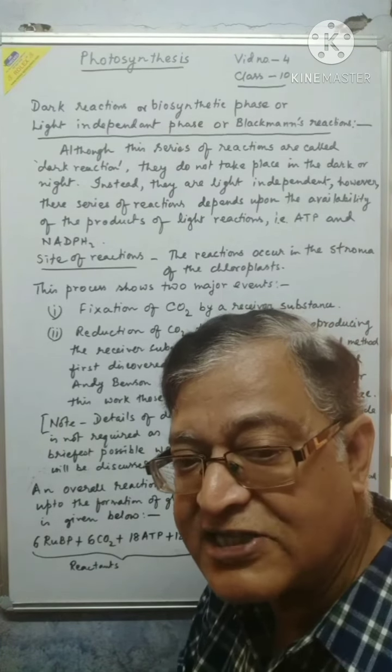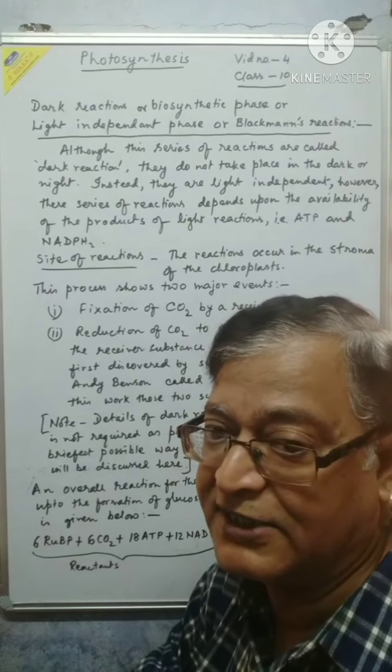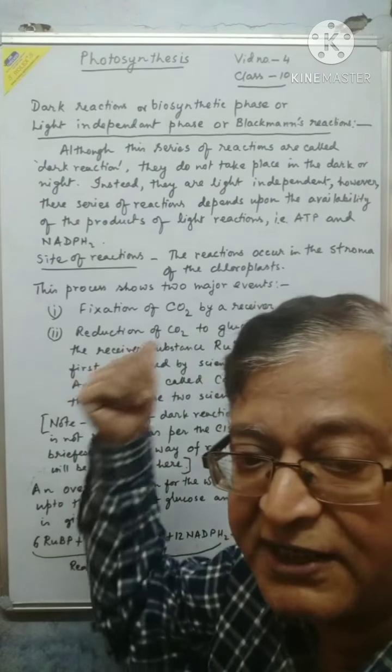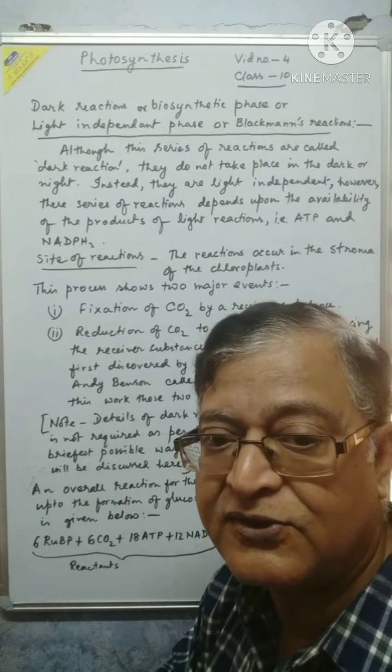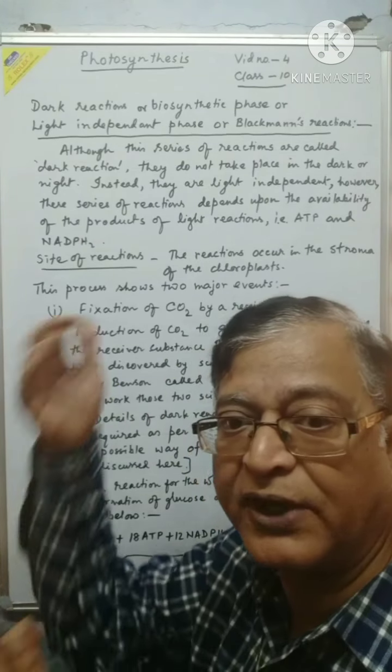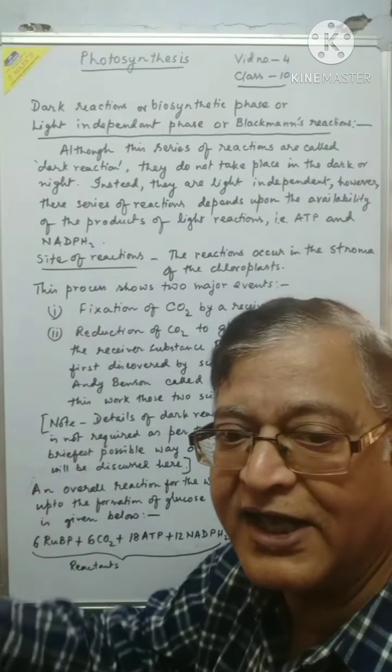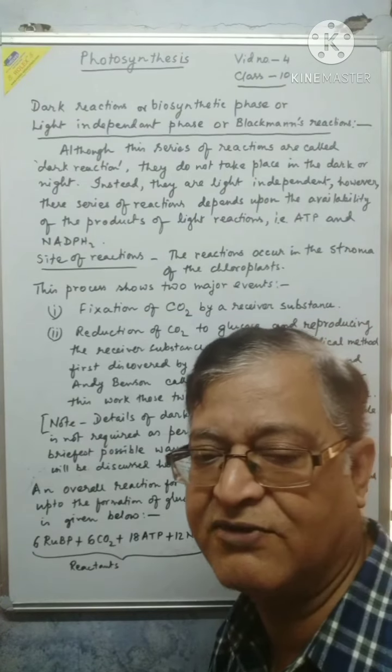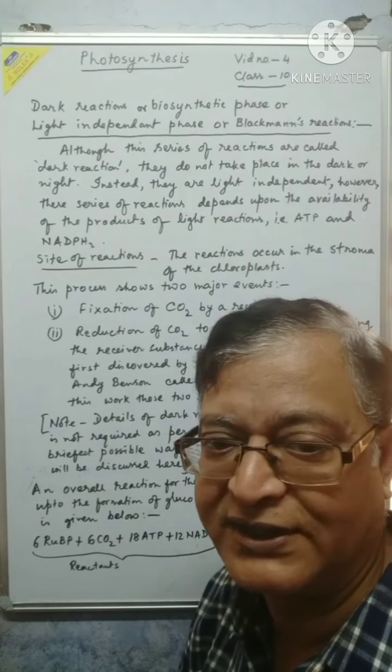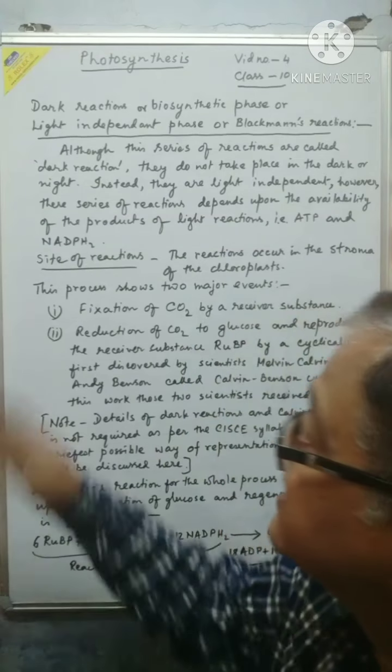The light reaction takes place in the daytime, producing the main products ATP and NADPH2. Immediately after getting the products of the light reaction, the dark reaction proceeds. So obviously you can understand that it is not taking place at night. Let us see the process.